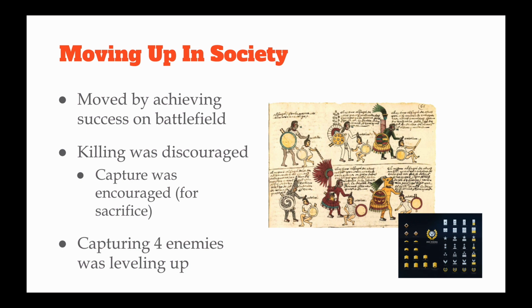And this is all done by the artisans to reward the soldiers, which shows them leveling up, like the Halo picture from the video game that I have in the bottom right. The more people you capture, the more you will level up in society. So once you're all done in the military, you get to go and join regular society as a noble class based on your work on the battlefield.